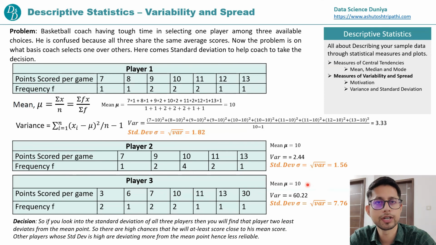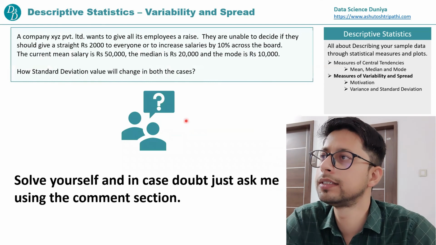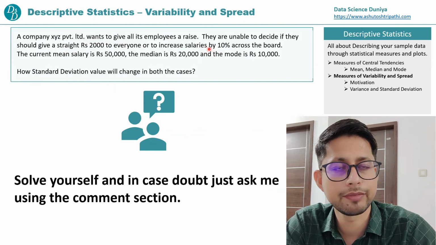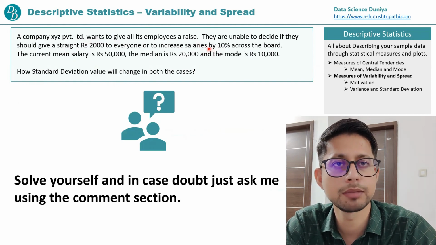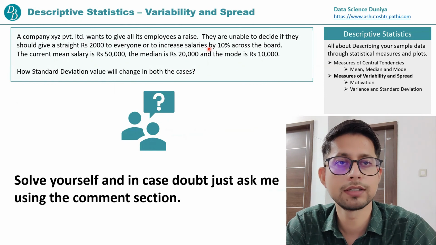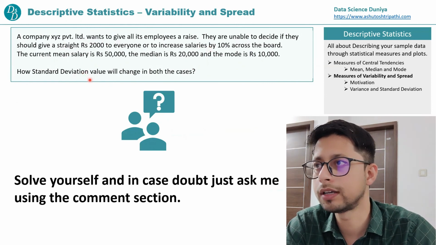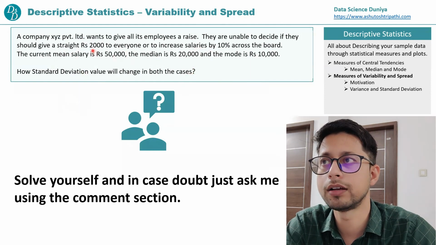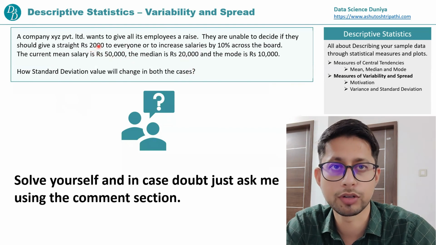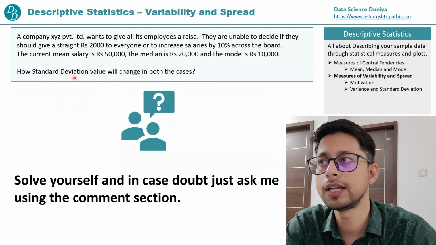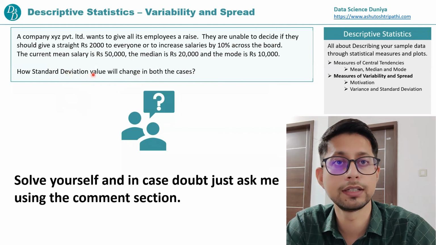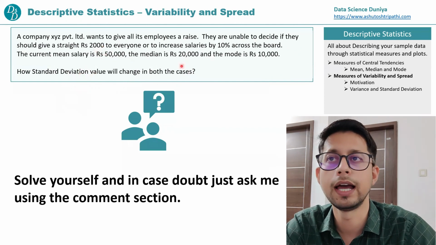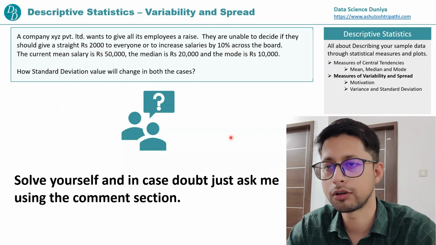Okay, so now let's take one example also. Guys, this is the example: a company XYZ Limited wants to give all employees a raise. The same example I took when explaining the measures of central tendency, that is mean, median, mode, and there I solved this example. Here I'm not going to solve it, but giving it to you as an exercise. Just solve it and see, based on a 10% hike and by giving a 2000 hike to every employee, how the standard deviation and variance values change. What will be the new variance and standard deviation in both cases, in case of a 2000 hike and in case of a 10% hike? Just calculate. That will be one exercise for you.